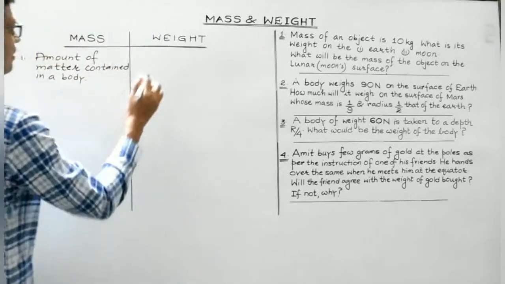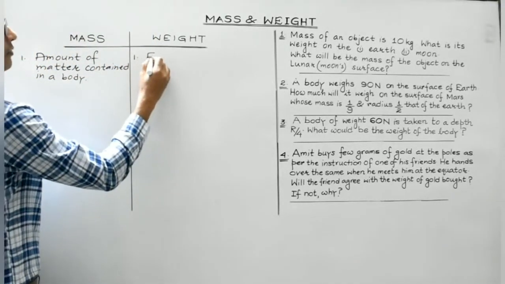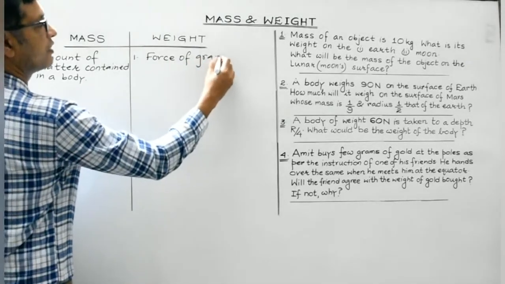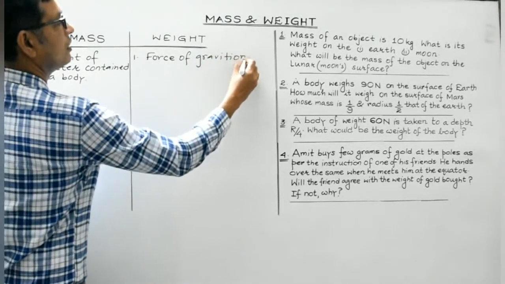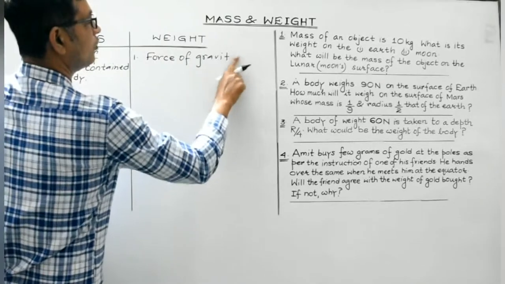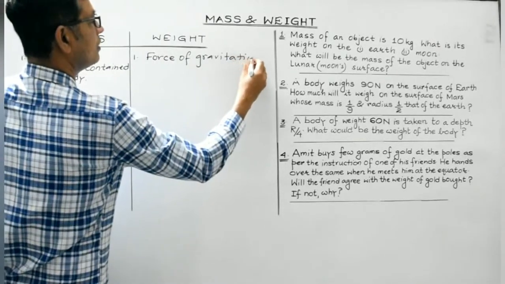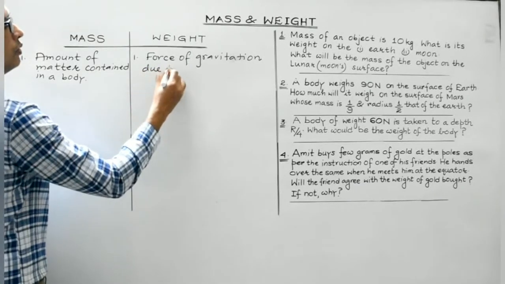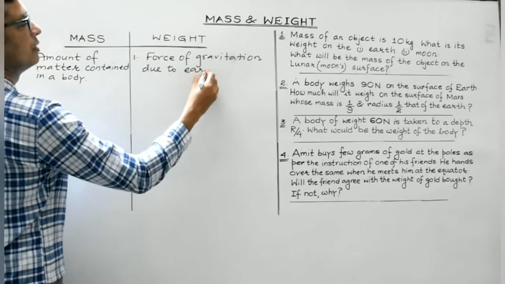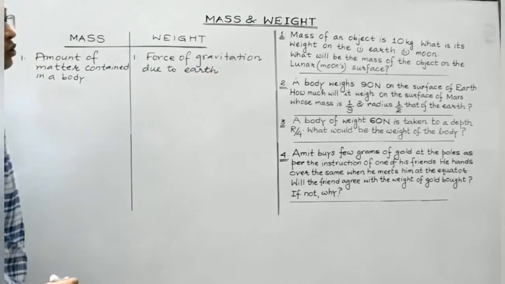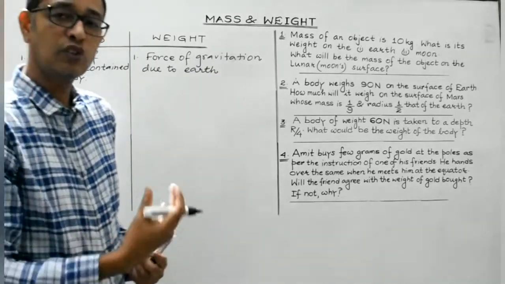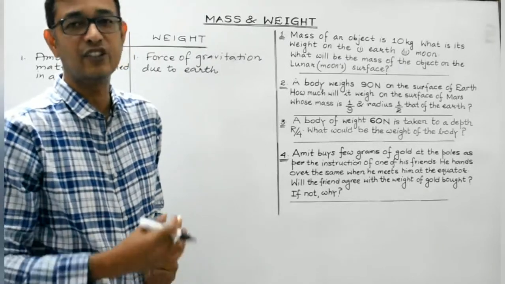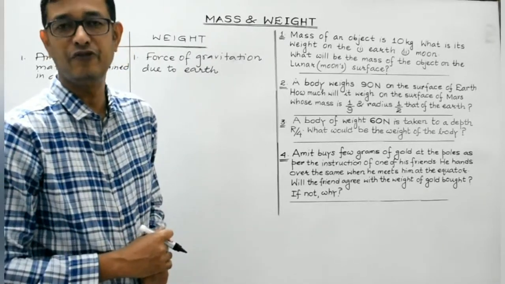So the weight of a body is the force with which a body gets attracted towards the center of the earth. That is known as weight.